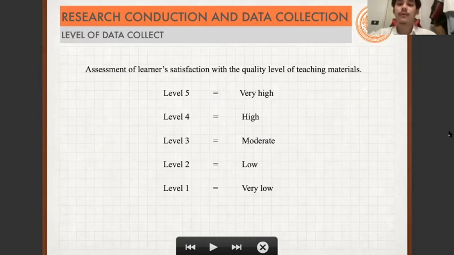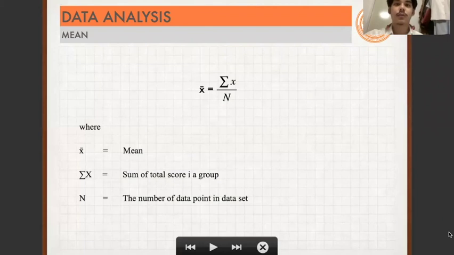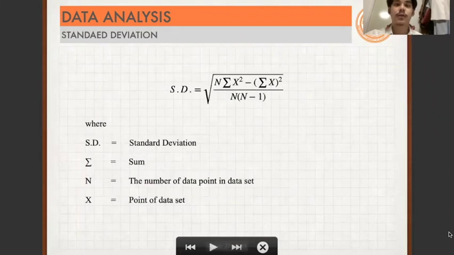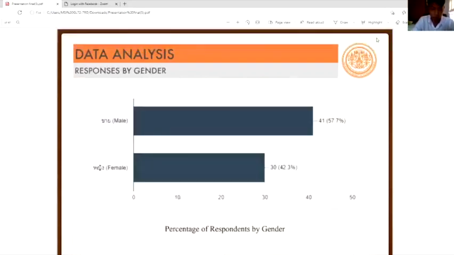For the criteria, we collect questionnaires from learners, separated into 5 levels. In the data analysis, we use mean and standard deviation to determine the level of satisfaction of learners. Results from questionnaires: this study collected questionnaire responses from 31 people via Google Form. In the data analysis, we analyze the profile of the learner, their experience of applying the new learning technology, and learner certification to the instruction media with AR technology.